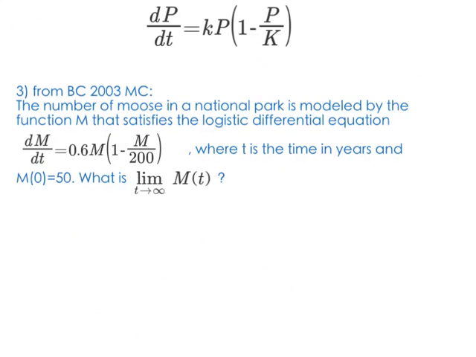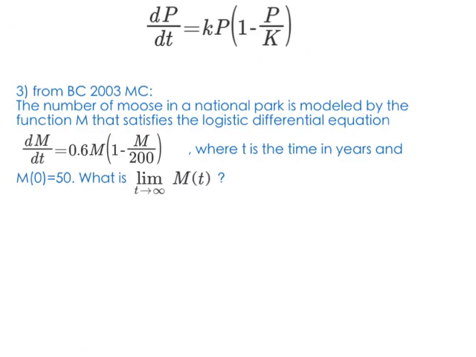Here's my last example for you guys. This is again from another actual AP exam. This is from the 2003 multiple choice section. It said that the number of moose in a national park is modeled by the function M that satisfies the logistic diff EQ dM/dt equals 0.6M times 1 minus M over 200, where t is the time in years and M of 0 equals 50, and it asks for the limit as t approaches infinity of M of t.